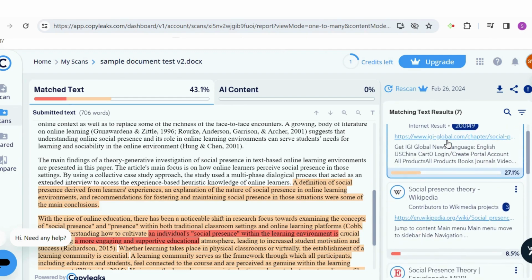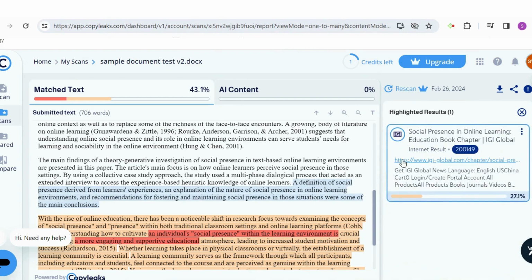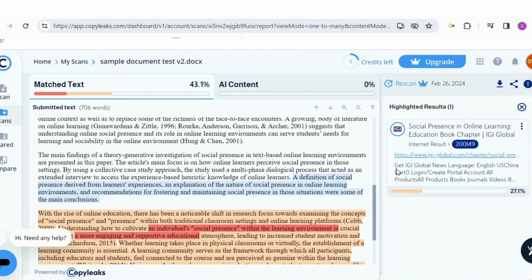Now, the other thing it does on the right-hand side is that it gives you the actual references from where the information has been taken, and that's really useful as well. So if you've forgotten any references, you can go back and add these in.